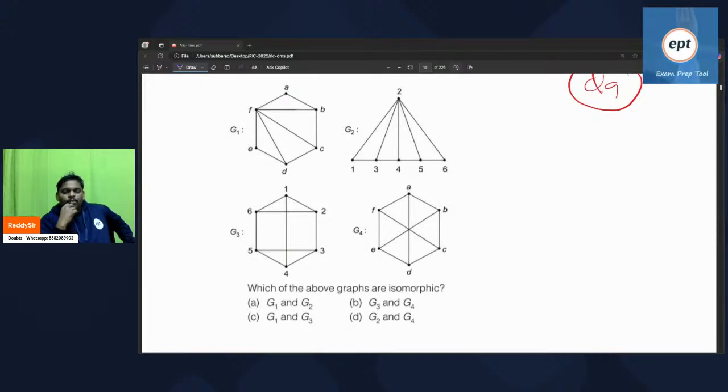Everyone try this problem. In all these 4 graphs, which are isomorphic?